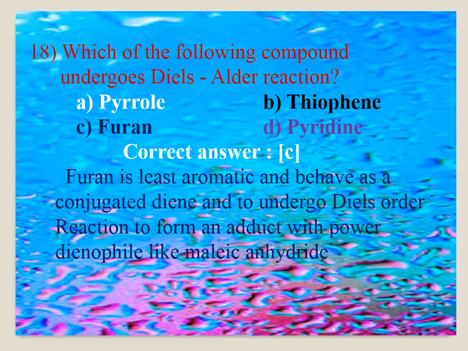Question number 18. Which of the following compounds undergoes Diels-Alder reaction? The correct answer is C, furan. Furan is the least aromatic and behaves as a conjugated diene and undergoes Diels-Alder reaction to form an adduct with powerful dienophiles like maleic anhydride. The equation with the explanation is given in the next slide.